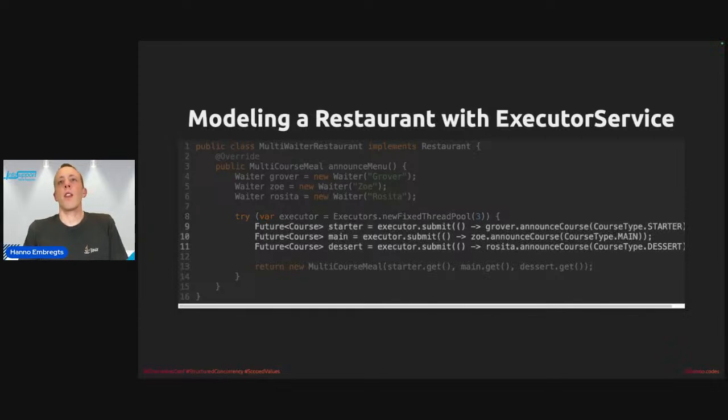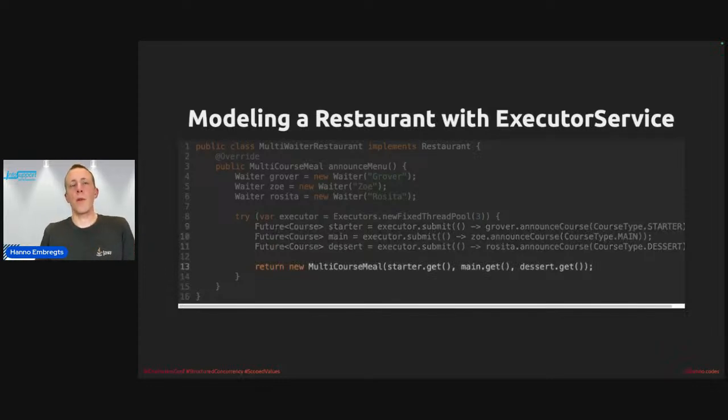And here we call the announce course method 3 times as a lambda argument to the submit method. And we get futures in return, a future that wraps the return type course. And finally, we would have to call the get method on these futures, which are blocking methods, actually. These will yield the 3 results and allow us to construct a new multi-course meal. Looks good enough, right? We have improved on a few of the drawbacks of the classic thread class.